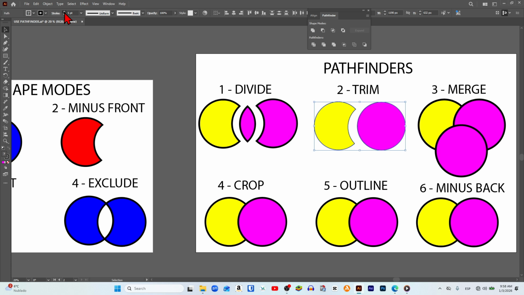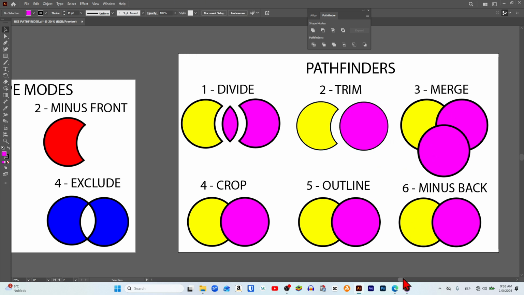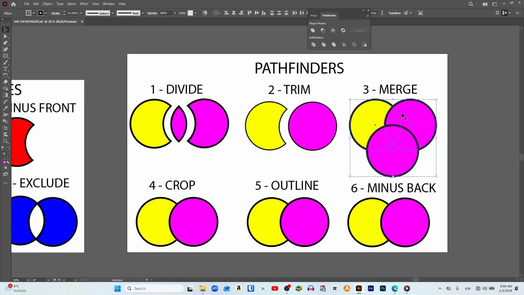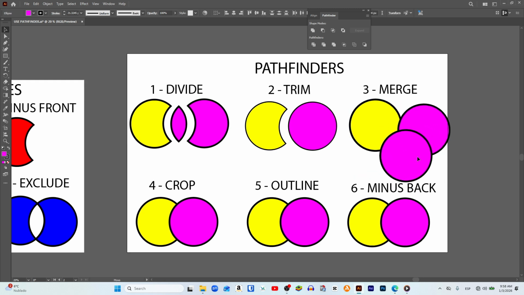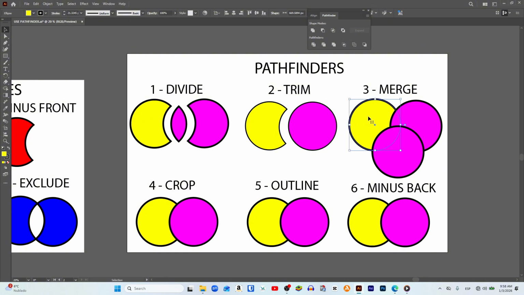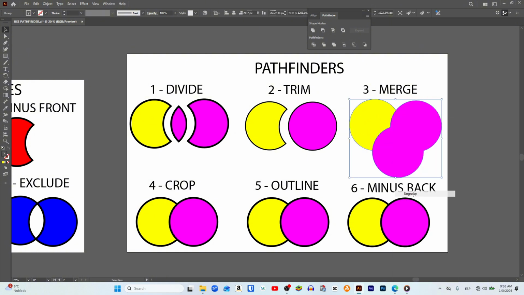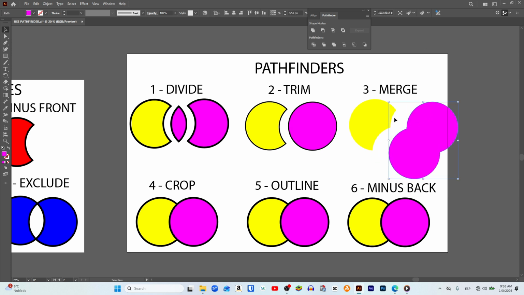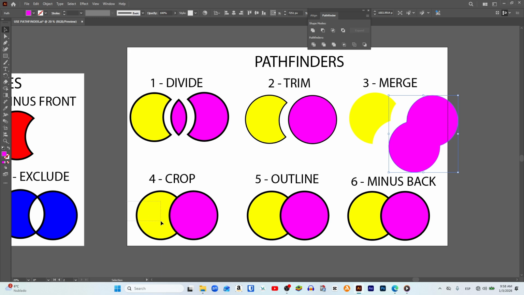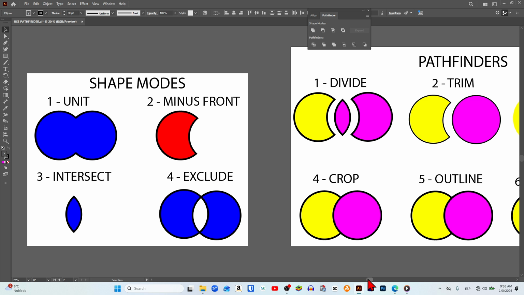We move on to the merge section, and here what is going to happen is that shapes with the same color will be merged into a single one, and the shape that is behind will also be trimmed. We select them, and when applying this function we right click again to ungroup, and you can see that exactly that has happened. After that we move on to the crop tool, and here I shift to the left again so that you can see that the result has a certain similarity to the intersect tool.